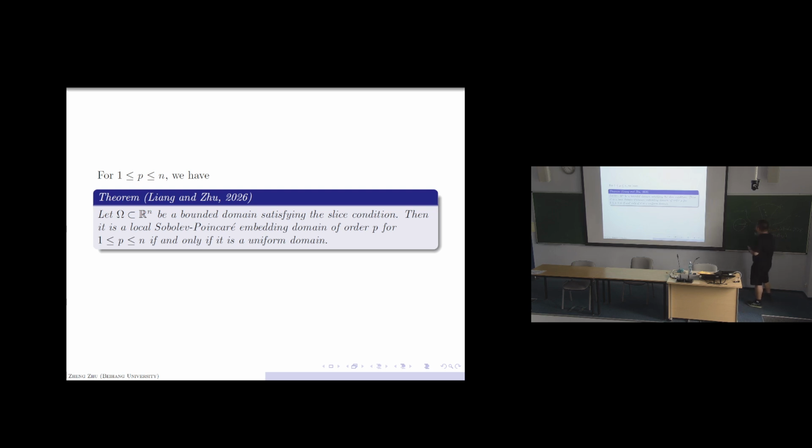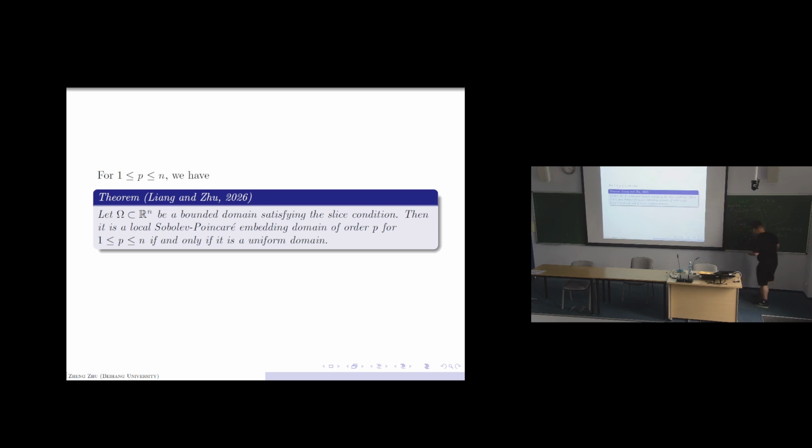is that for x0 in omega and r, there exists a lambda larger than 1 such that, if this is our domain omega, a uniform domain, and it intersects with the ball B(x0, r), and we enlarge this ball by the radius lambda r, one can prove that there always exists a John domain omega_r contained in the intersection of B(x0, lambda r) with omega, but containing B(x0, r) intersect omega.